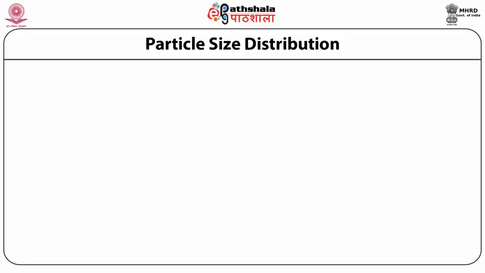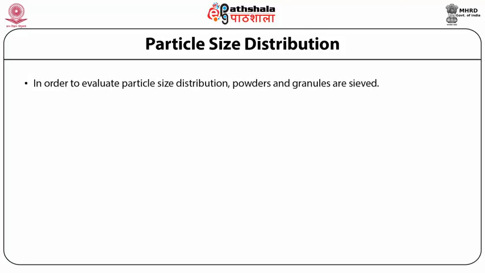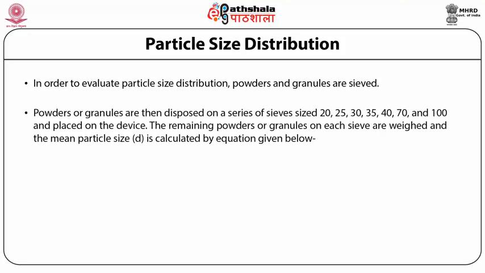Particle size distribution. In order to evaluate particle size distribution, the powders and granules are sieved. The powders and granules are then disposed on a series of sieves sized 20, 25, 30, 35, 40, 70 and 100, and they are placed on the device.